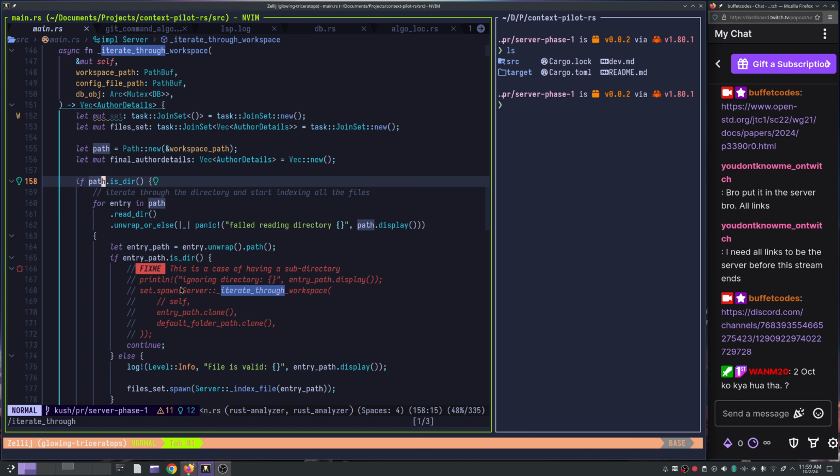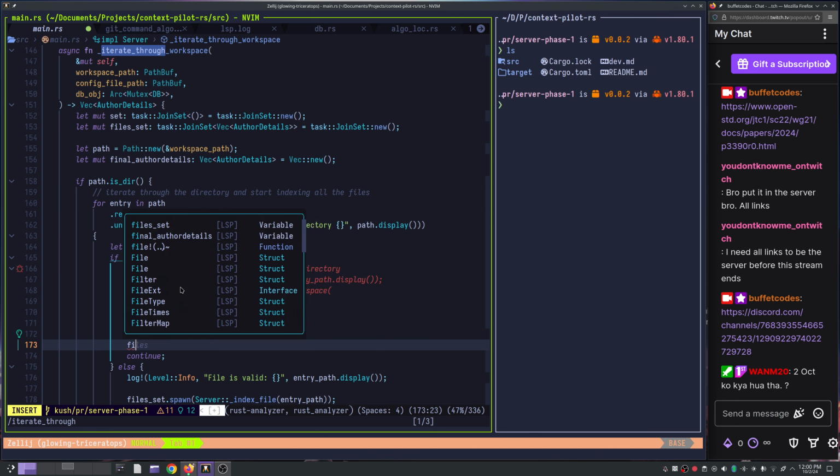Now each directory has a subdirectory, and you want to skip indexing the directory using that command, but you want to iterate through the subdirectory and index each file at once. I just want it to be an individual operation, done this way. The problem over here is it's some Rust thing, and I couldn't figure it out yesterday, so maybe we can do it today. Alright, so over here we would want to do files